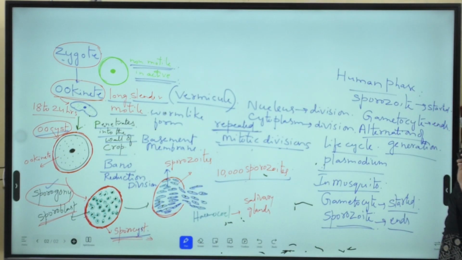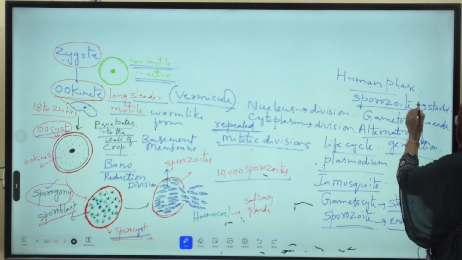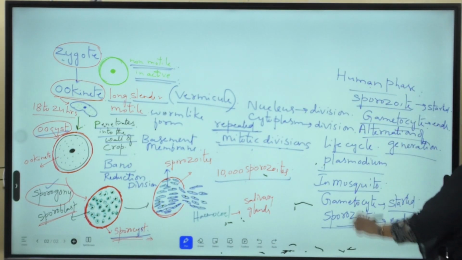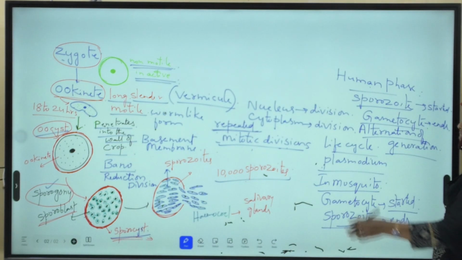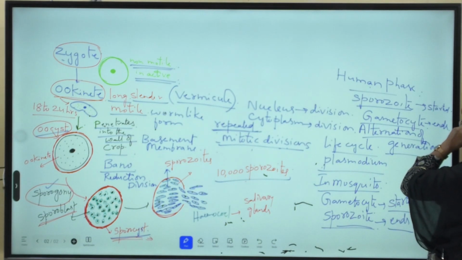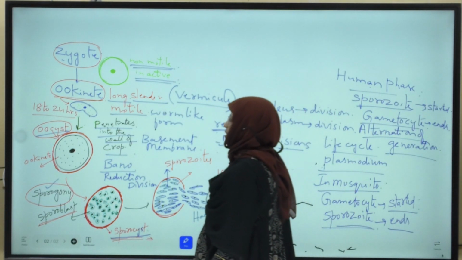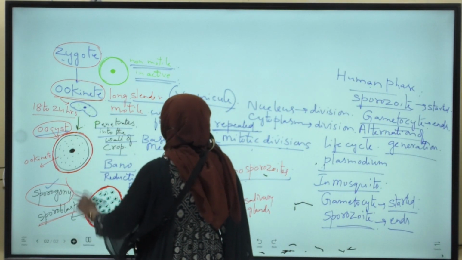The life cycle of Plasmodium vivax in the human phase started with the sporozoite stage and ends with the gametocyte stage. Hence, this phenomenon is called alternation of generations, which takes place in Plasmodium vivax. Okay? Once again, I will repeat this process.